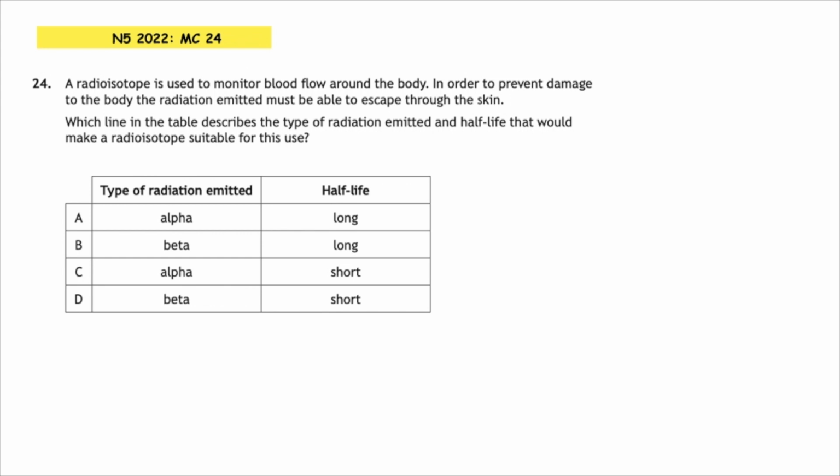Because the radiation is put in the body and we have to make sure that it can escape readily, it has to have a short half-life. So the correct answer to this could only be multiple choice answer C or D. But when we're looking at alpha radiation, this can be stopped by a few centimetres of air or paper. So the correct answer to this has to be multiple choice answer C.